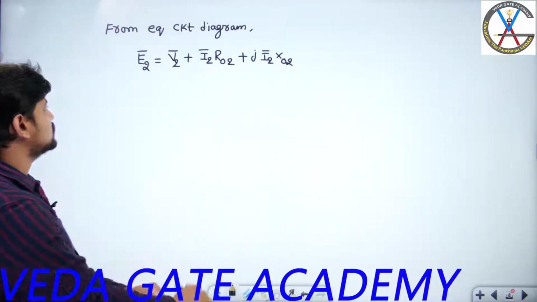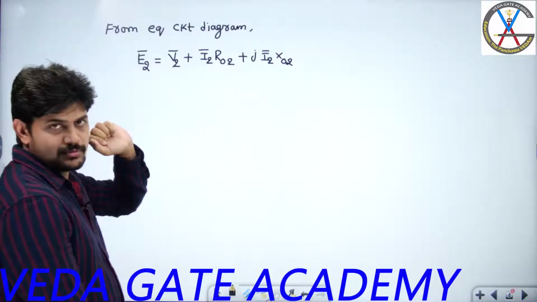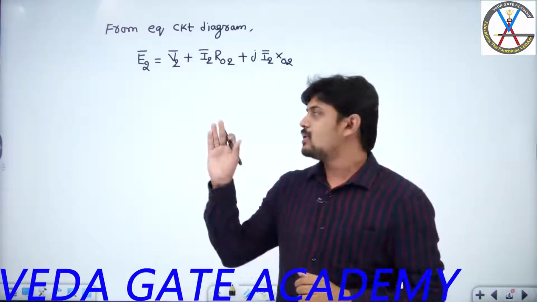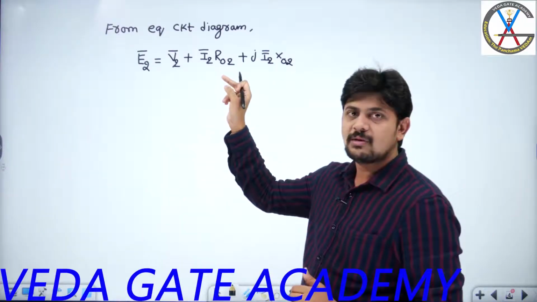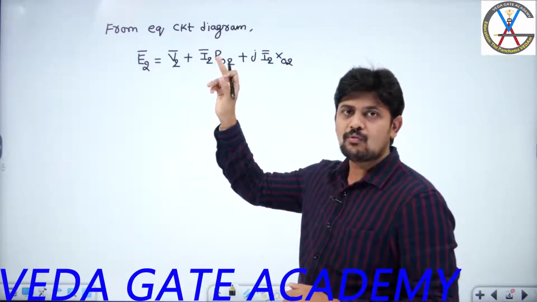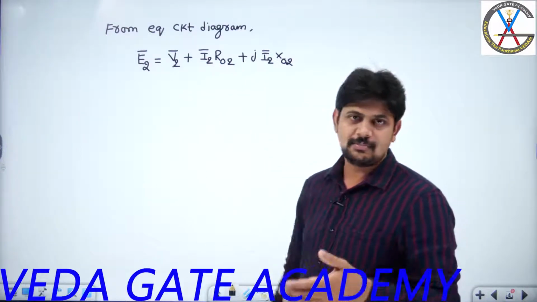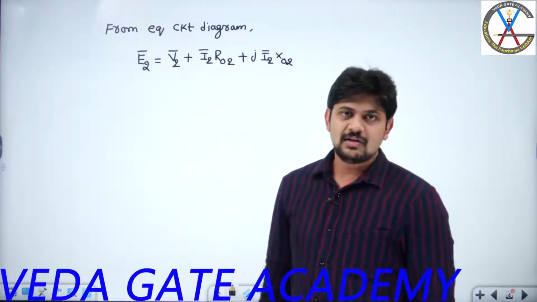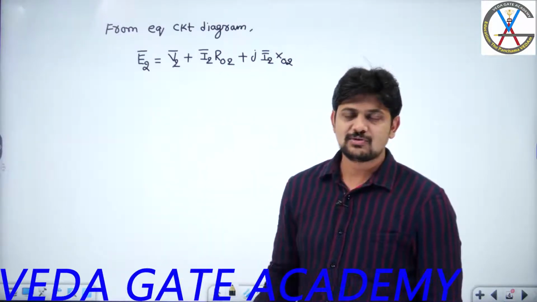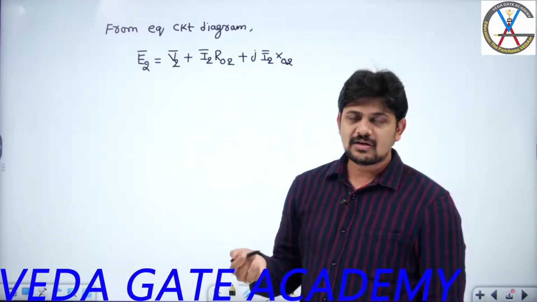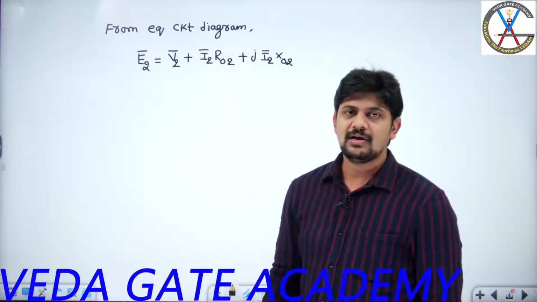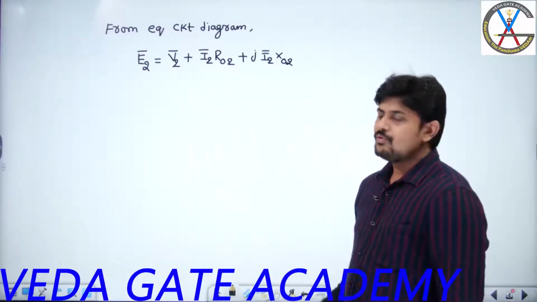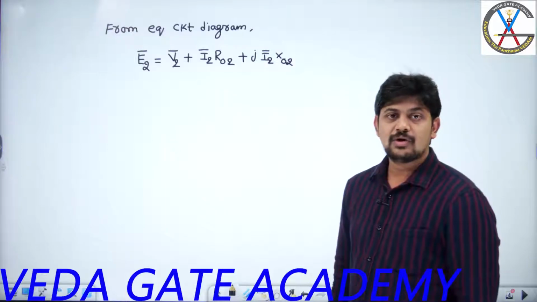Now our interest is to determine the difference between E2 and V2. Since it is a vector addition rather than an arithmetic addition, the magnitude of E2 minus V2, or the voltage regulation magnitude, depends purely upon the type of load we are using, because vector addition depends upon the phase angles. So we need to understand whether the transformer is operating at lagging power factor loads, leading power factor loads, or zero power factor loads. Based on the kind of load, we have to derive the corresponding expression for voltage regulation.